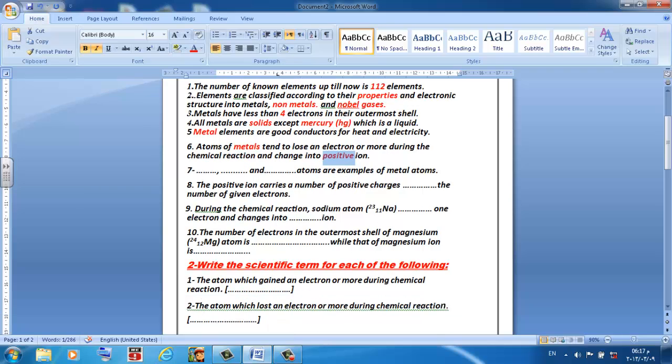Number 7, dots and dots atoms are examples of metal atoms. Here in 7, you can write many examples of metal atoms. There are many answers. I will write sodium, magnesium, and aluminum. Someone maybe writes copper, gold. We have many examples for metal atoms.